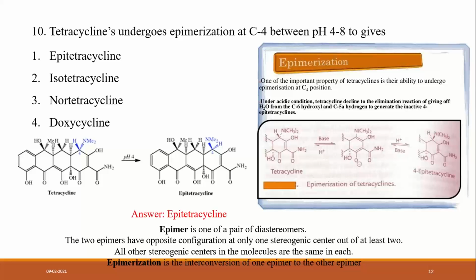So the configuration of the dimethylamino group changes in tetracycline and epitetracycline at a single stereogenic center. Epimerization is the interconversion of one epimer to the other. So when tetracycline undergoes epimerization at carbon number 4 between pH 4 to 8, it gives epitetracycline.